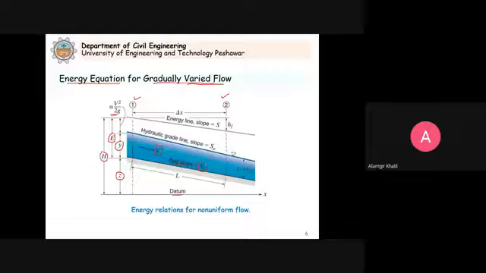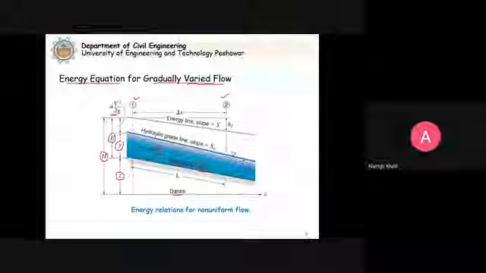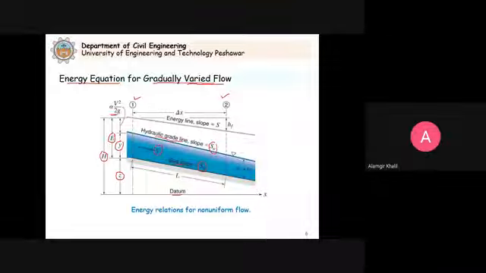Then we have the slope of the water surface, and we know that in case of open channel flow, the water surface is the hydraulic grade line. That is denoted by SW. And then we have the total energy line, and the slope of the energy line is denoted by S. HF is the energy loss due to friction.